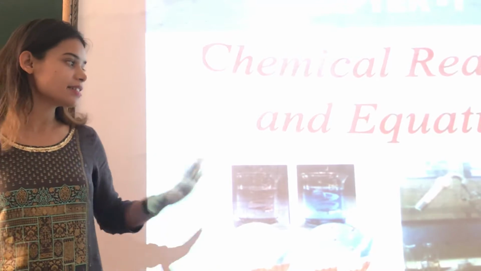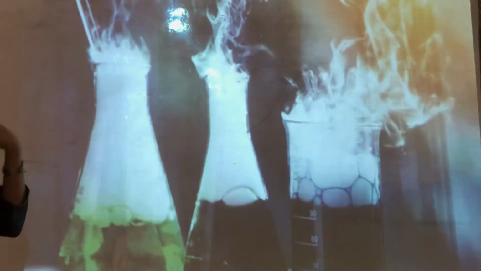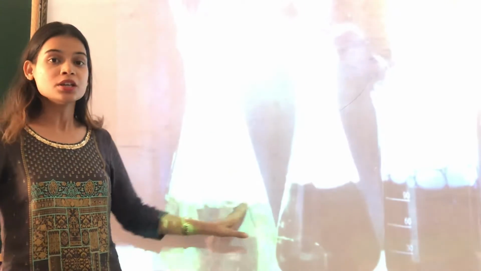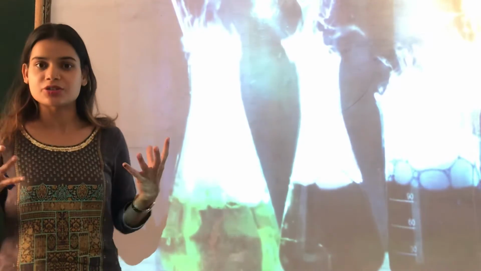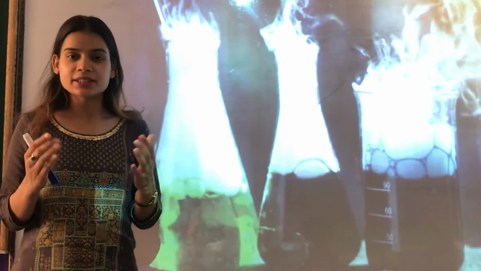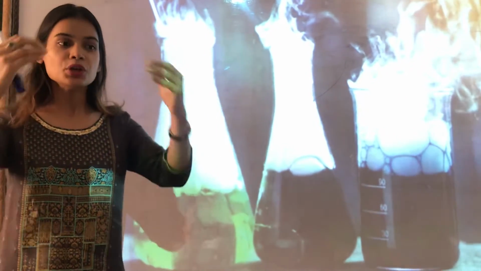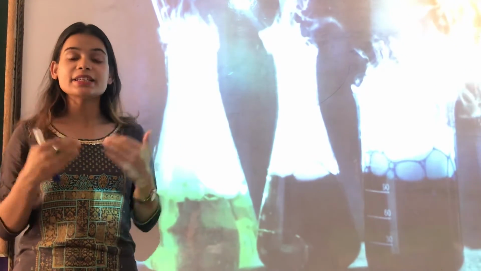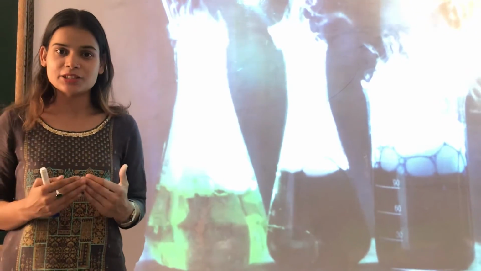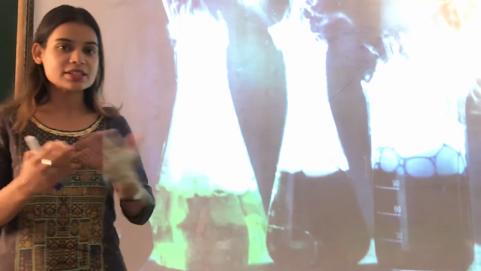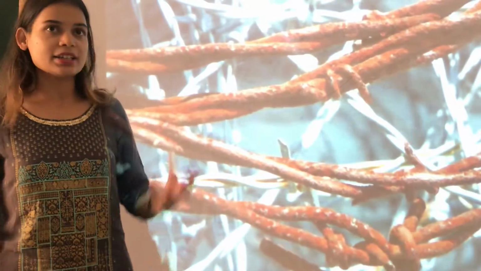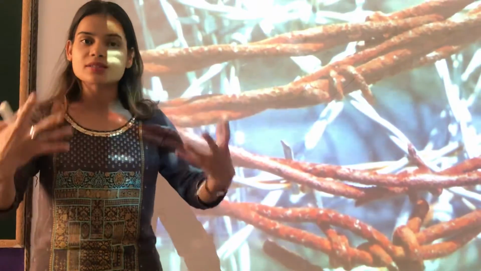Well children, if you can see here, this is the first chapter, that is chemical reactions and equations. Now, what comes to your mind when I say chemical reaction? I am very sure that this kind of picture comes to your mind. Exactly, you are right. Chemical reactions are the products of any chemical change. Now, what do I mean by chemical change? Well children, in previous classes we discussed chemical change. If you remember, I told you that chemical change is a process in which new substances are formed.